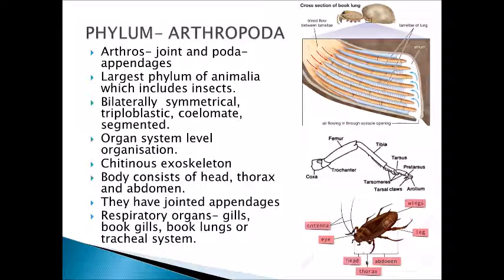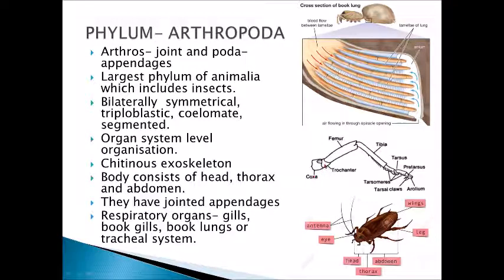Let us see in the diagram. This is the head part. Then after the head, this part is thorax and then the next part is abdomen. So the segmented body has three main segments: head, thorax and abdomen. The jointed legs, appendages: here in the cockroach you can see the leg has joints.